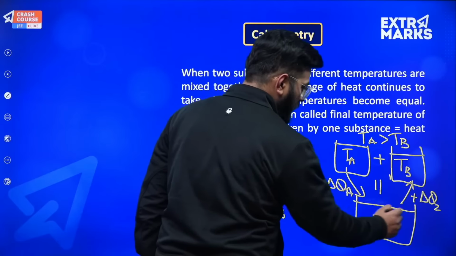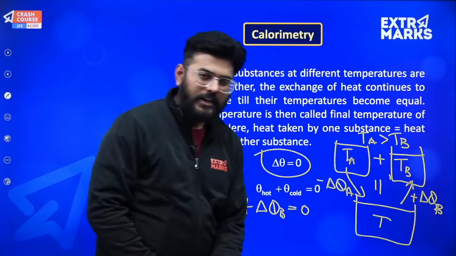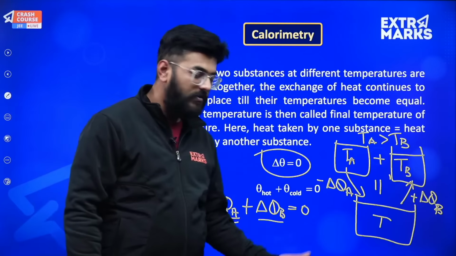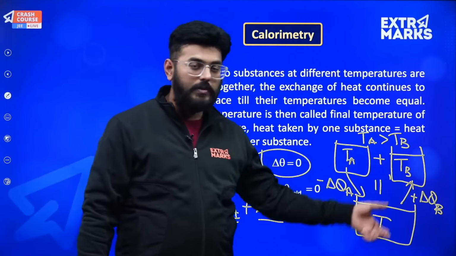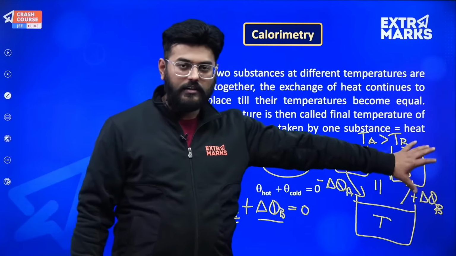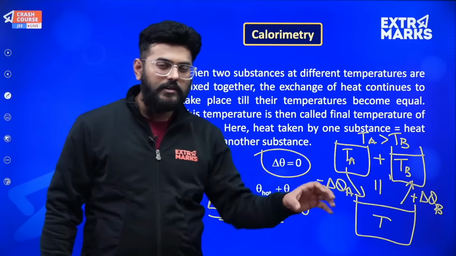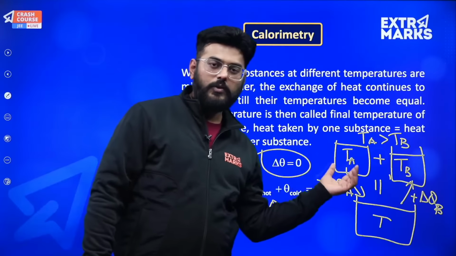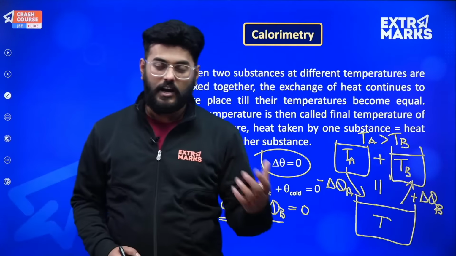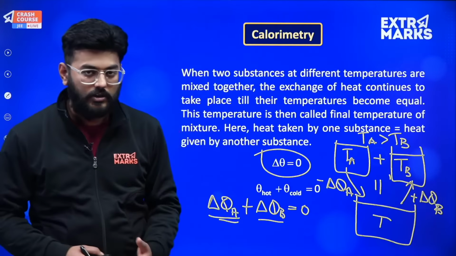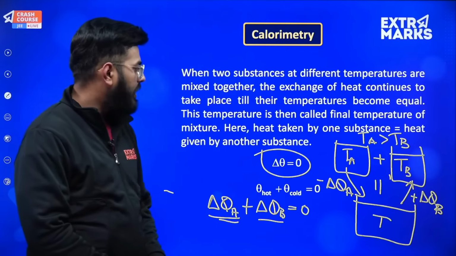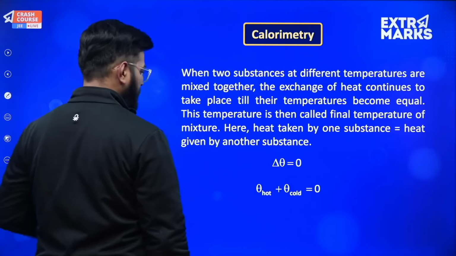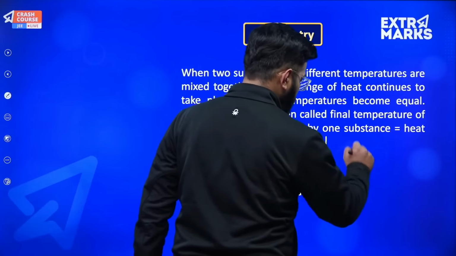So why will it be 0? Because obviously delta QA is negative and delta QB will be positive, right? Because the liquid in container B will have an increment of energy. It will absorb the energy, and what will be its source? Its source will be the liquid at TA, which is at a higher temperature, so it will be providing that energy to it. And using this result, I can very well calculate the final answer. So what will be the value of the final answer? Just tell me. So this A was mixed with B, right?